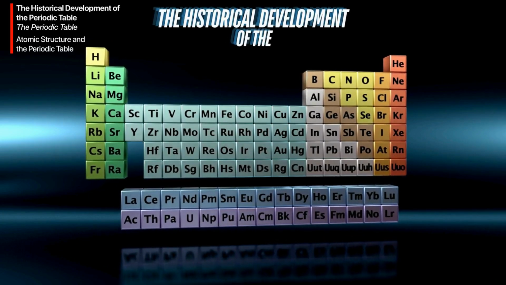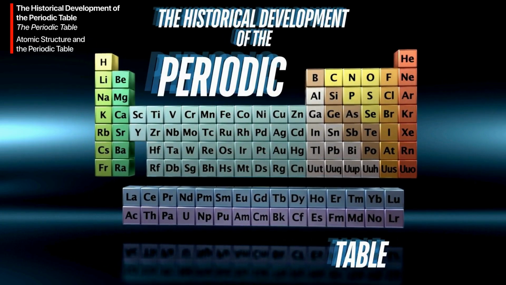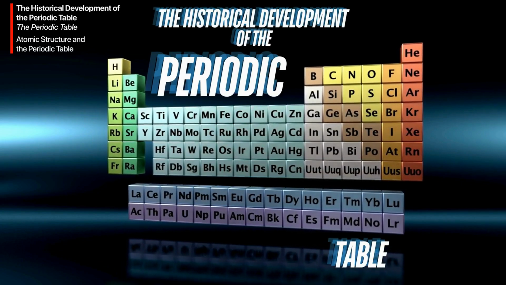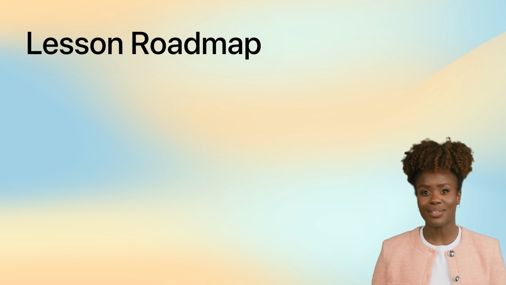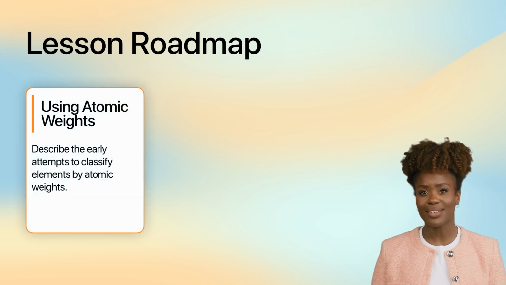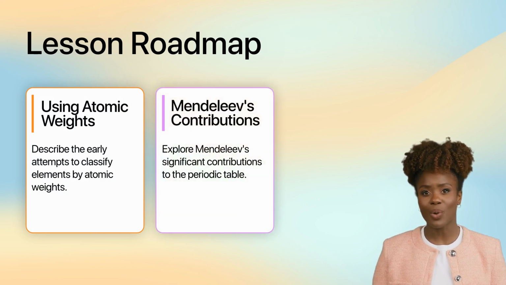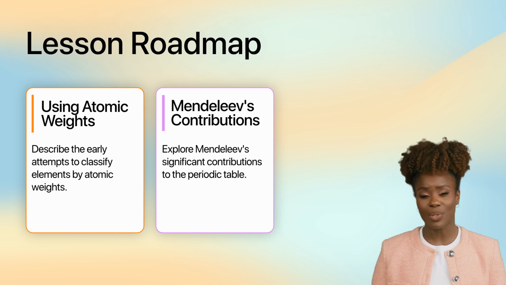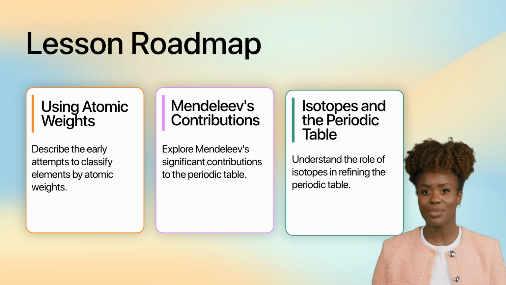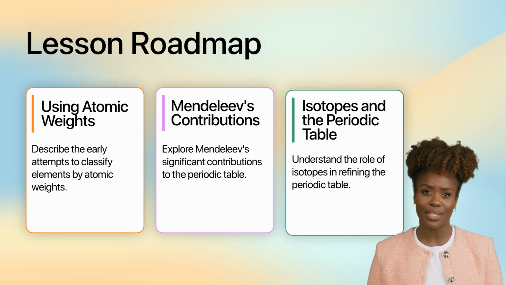Hello, and welcome to this lesson on the historical development of the periodic table. In today's lesson, we will firstly describe the early attempts to classify elements by atomic weights. Secondly, we will explore Mendeleev's significant contributions to the periodic table. Thirdly, we will understand the role of isotopes in refining the periodic table.